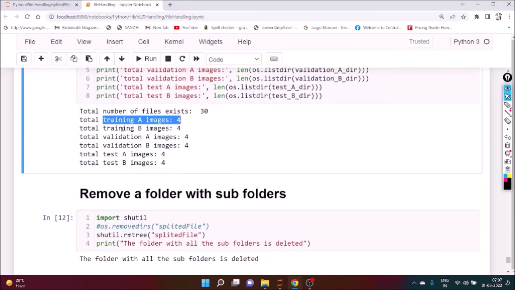In training A, 4 images are there. In training B, 4 images are there. In validation A, 4 images are there. So on and so on.